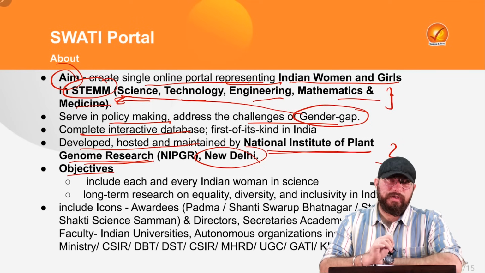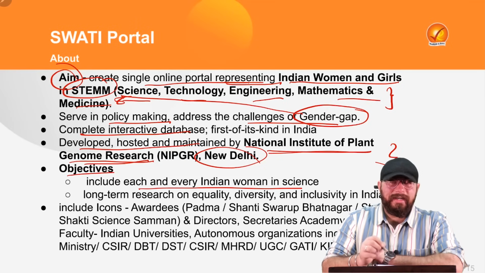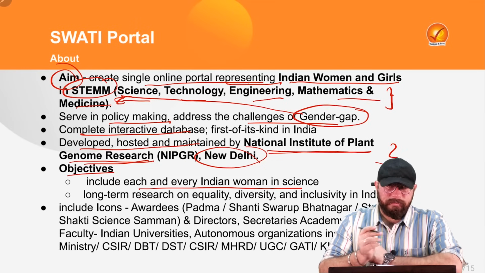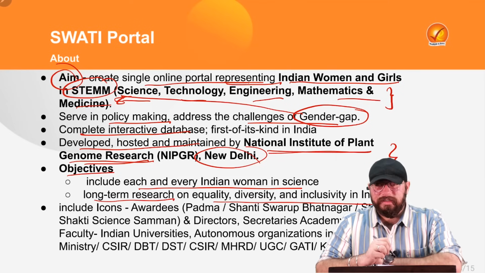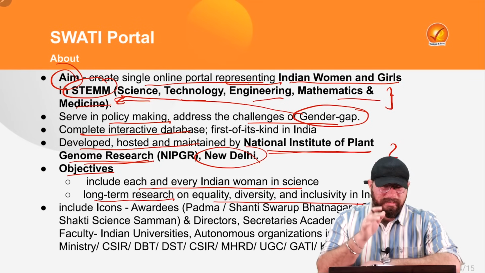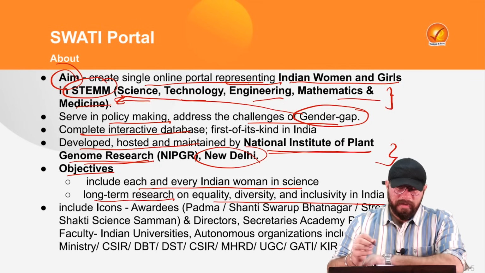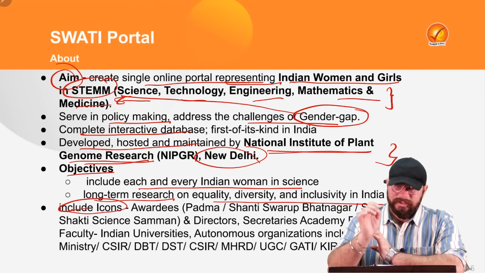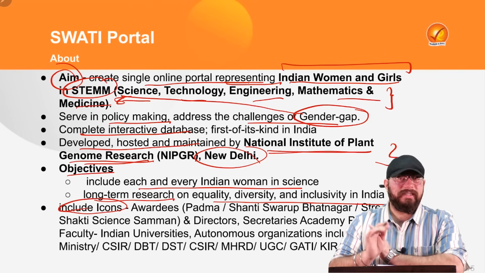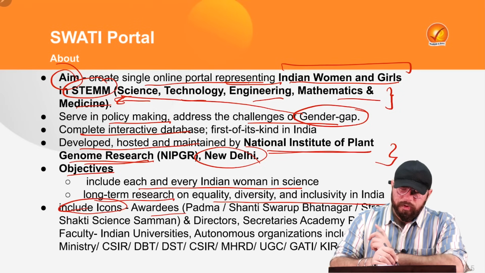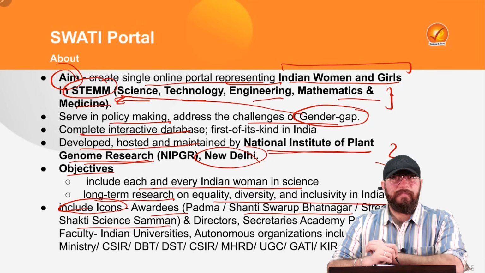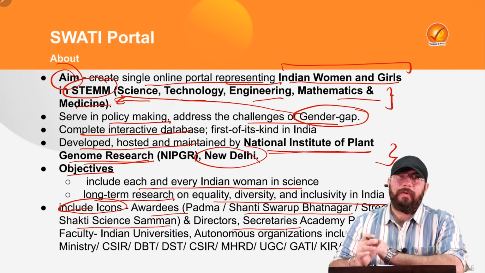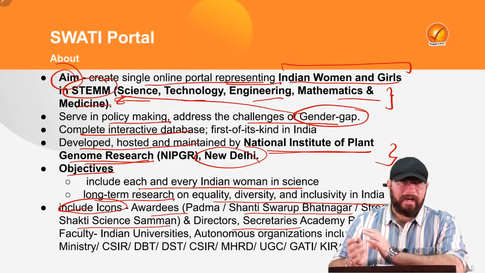Now, what are the objectives of it? First objective is to ensure each and every Indian woman works in science or comes into the domain of science, and to ensure there is long-term research on equality, diversity and inclusivity in India. These are the two major objectives of this portal. Now, this portal will include a lot of icons. We discussed it will include Indian women and girls in STEM fields. So, a lot of icons, which can be Padma awardees, or those who have won the Shanti Swarup Bhatnagar Award, a very prestigious award, or Stri Shakti Science Samman. It will include the directors, secretaries of various academies, and the academy presidents as well.